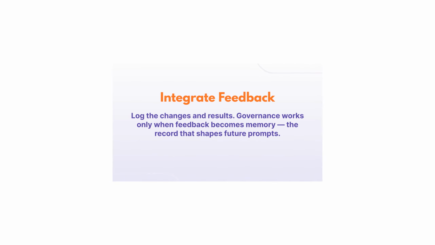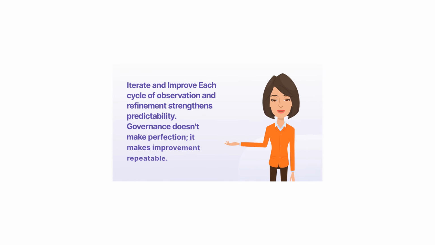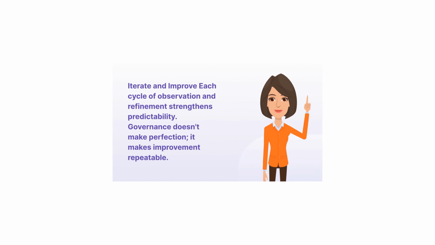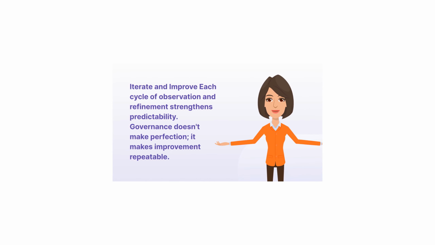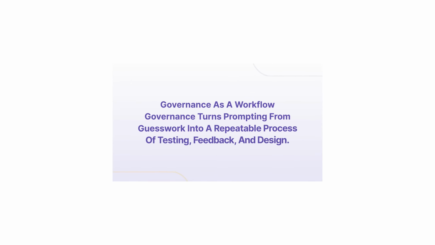Integrate feedback. Log the changes and results. Governance works only when feedback becomes memory, the record that shapes future prompts. Iterate and improve. Each cycle of observation and refinement strengthens predictability. Governance does not make perfection, it makes improvement repeatable. Governance as a workflow: governance turns prompting from guesswork into a repeatable process of testing, feedback, and design.